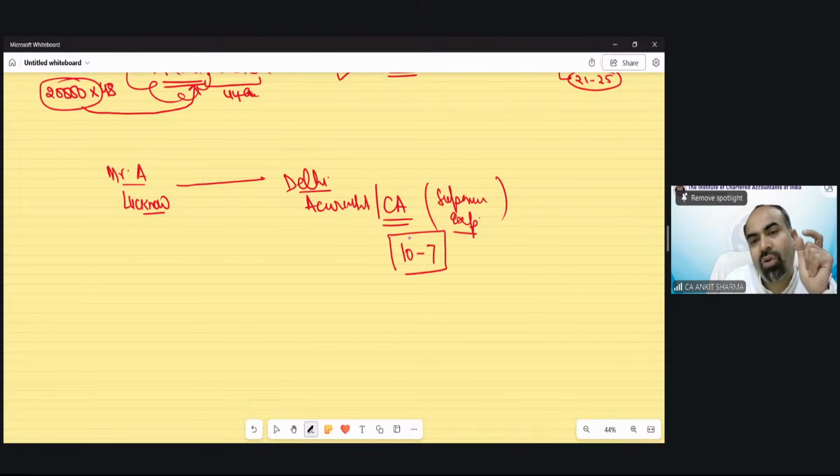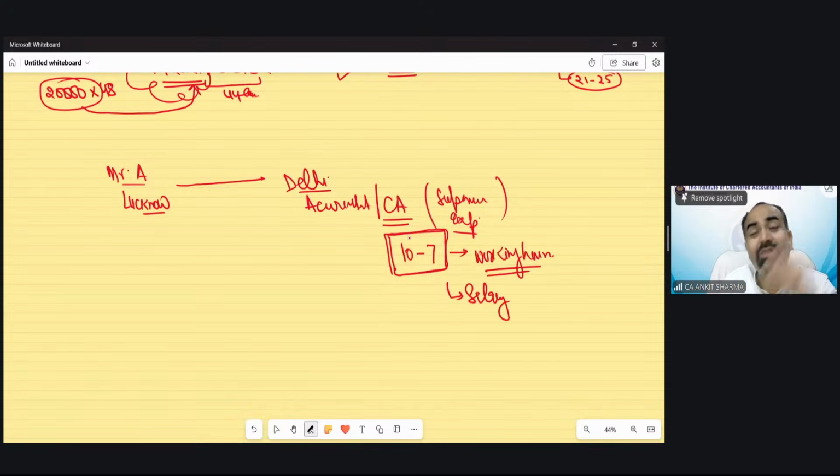So the salary he will get is for the work he is going to do between 10 and 7. This is my job, supervision of expenses, the financial statements, auditing work, etc. So for these working hours I would have received salary for this work. Suppose the salary has been decided up to 12 lakh rupees.